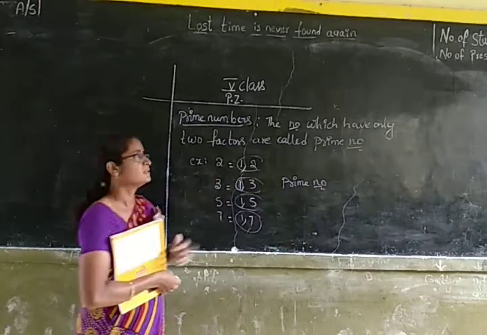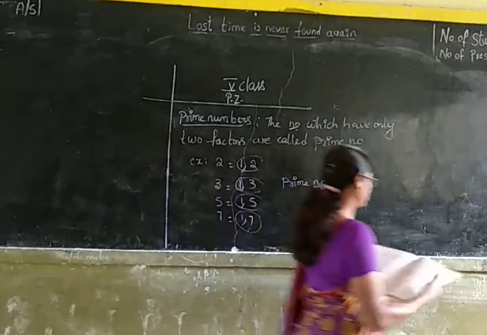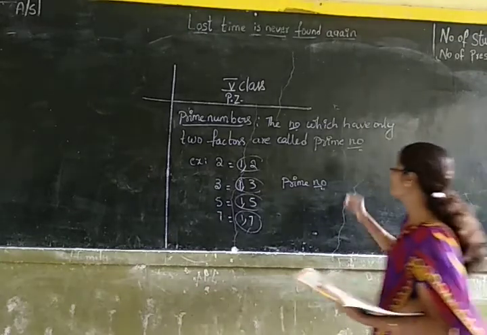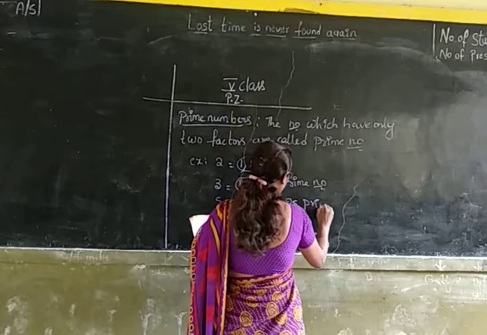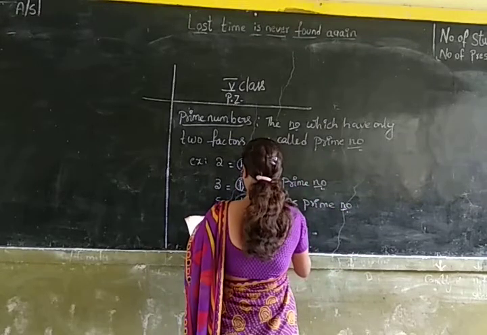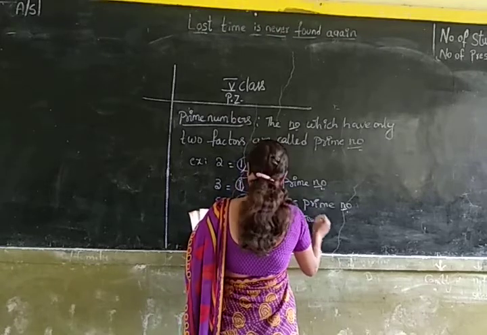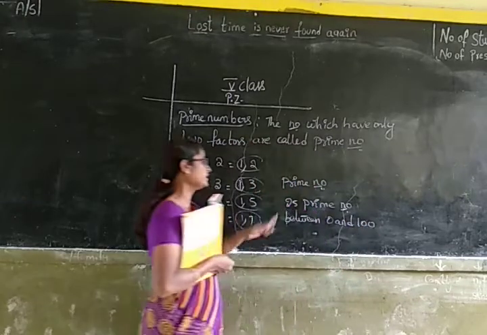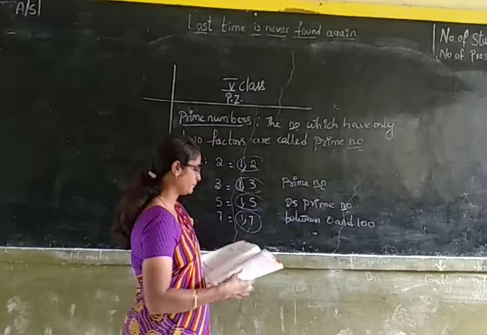Did you understand, children? The numbers which have only 2 factors are called prime numbers. Also, children, there are 25 prime numbers between 0 and 100.